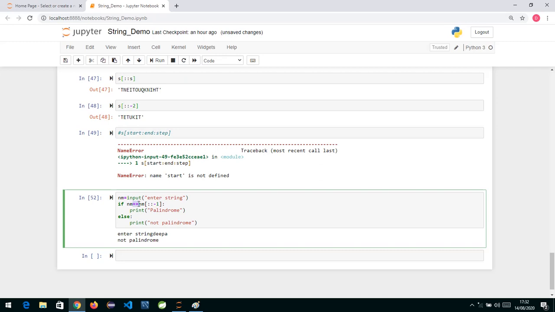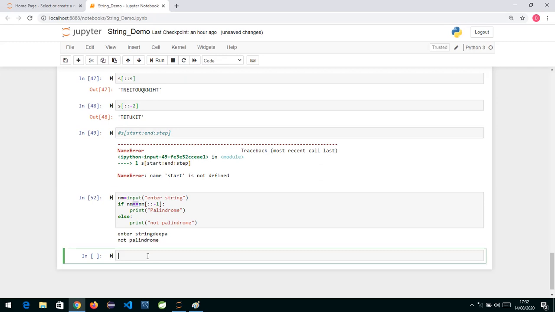Okay. Now one more thing is we can also iterate. Suppose I want to accept a string. Now one more logic I will write over here. Suppose I want to find out how many vowels are there inside my given string. So now we can use a for loop also. We have already discussed the for loop. For loop is written as for element in sequence. Earlier we had made use of the range function there. Now instead of range, we can also write, see, a string is also a sequence of characters.